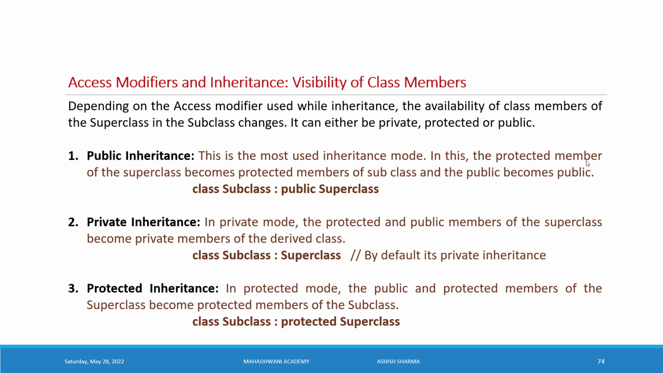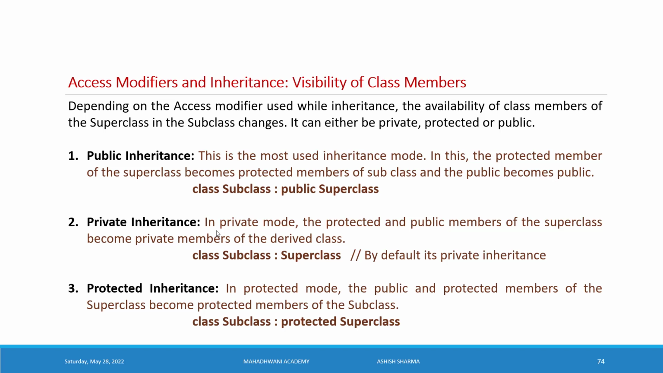In this, the protected member of the superclass becomes protected in the subclass, public becomes public, and private members are private already. So private members are never accessible. That's why it should be understood.